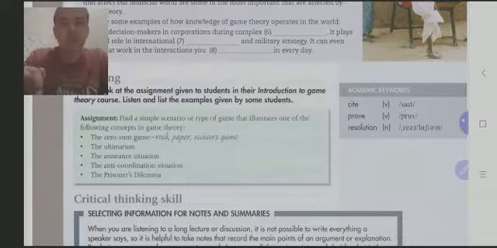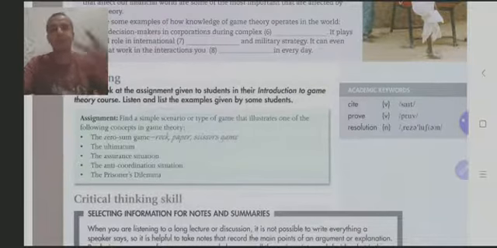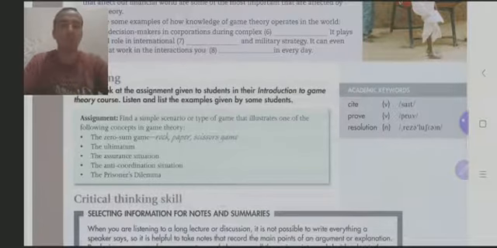For example, the first one, the zero-sum game. Rock, paper, scissors. Do you know what the rock, paper, scissors game is? This is the game when you play with scissors, rock, and paper. You play like this. So this is the game, rock, paper, scissors.